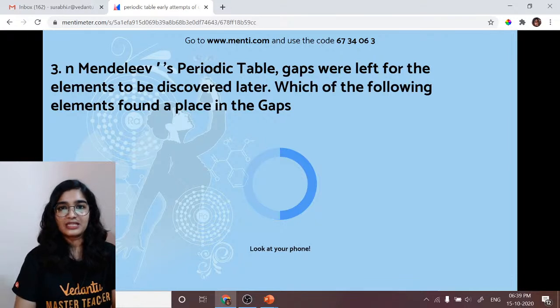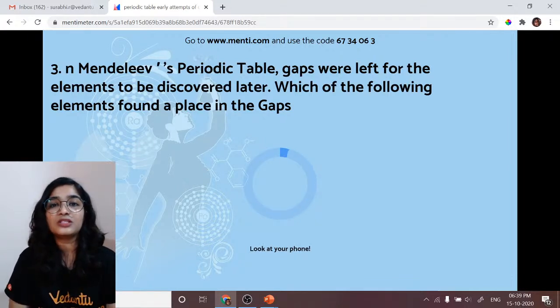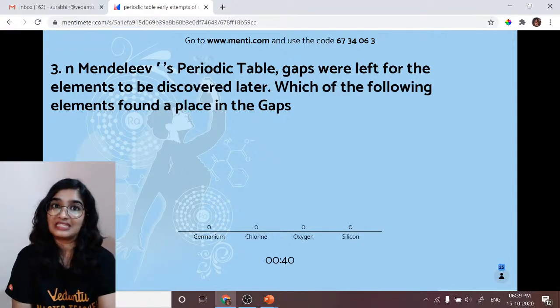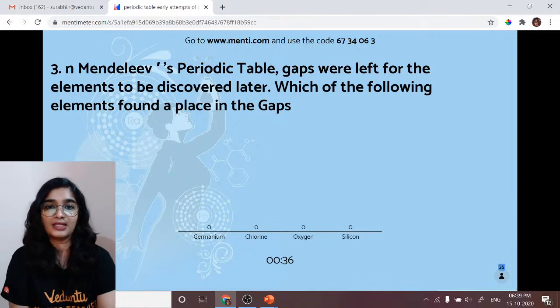In Mendeleev's periodic table, gaps were left for the elements to be discovered later. Which of the elements found its place in the gap? Germanium, chlorine, oxygen, silicon.